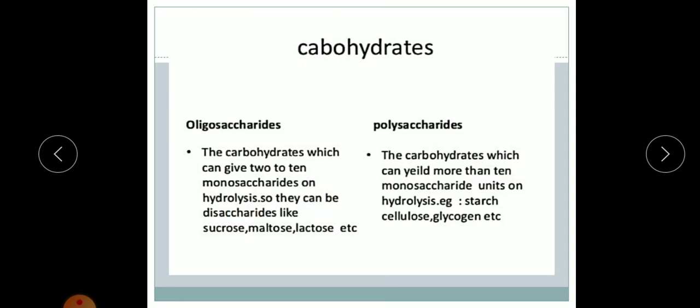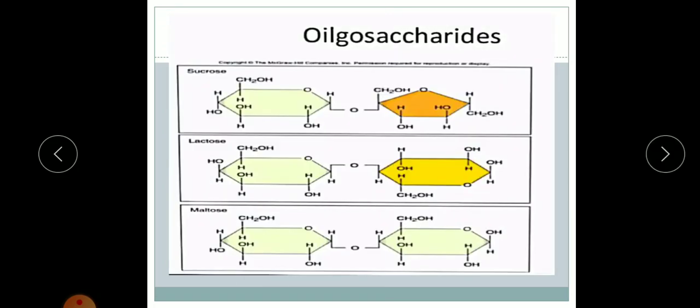If it gives 2, we call it a disaccharide. Examples: sucrose, maltose and lactose. All these are examples of disaccharides. Polysaccharide: poly means many, so these are carbohydrates which yield a large number of monosaccharide units on hydrolysis. Examples: starch, cellulose, glycogen.